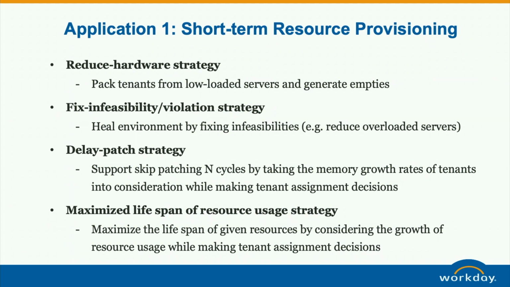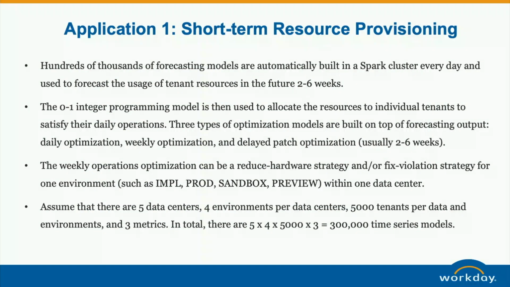And if we forecast, for example, a delayed patch, where we want to skip some patch cycle or patch window, then we can provide enough resources based on the forecasting output, and also maximize the lifespan of resources. So here we can see 100,000 forecast models automatically built based on the pipeline. Typically for the short term, we forecast 2 to 6 weeks into the future.